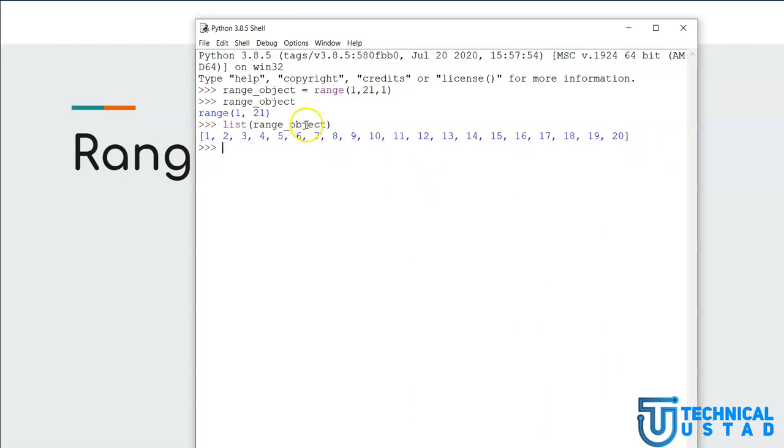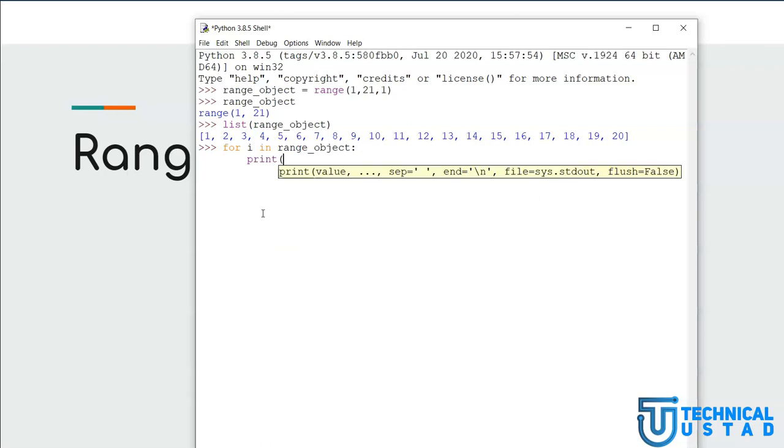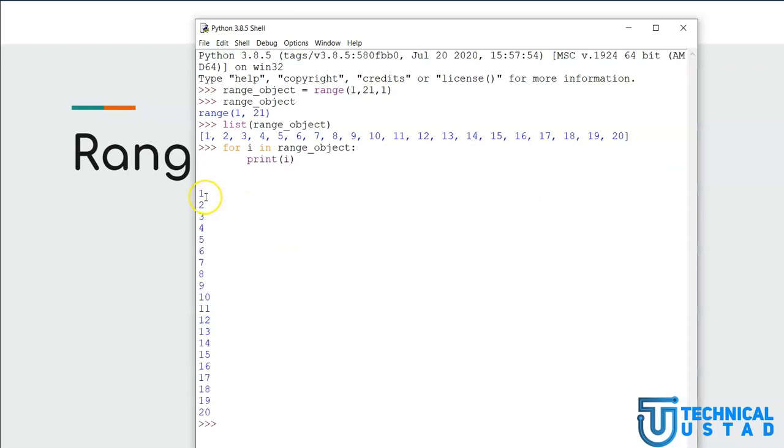Now what is the significance of this? Can I loop through this range object? Yes, I can. Let me show you how. So for i in this range object, I can say print i. Now notice what this is going to give us. It is going to print all the numbers. While calling this range object in a loop, I can print these numbers.